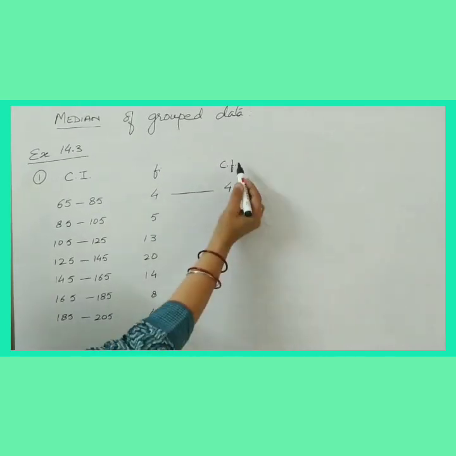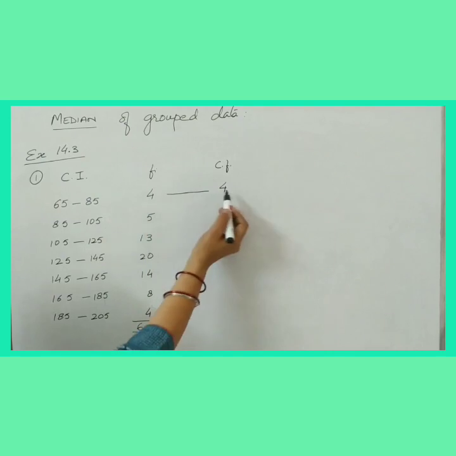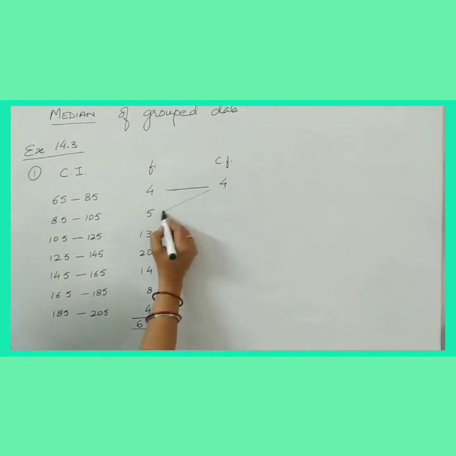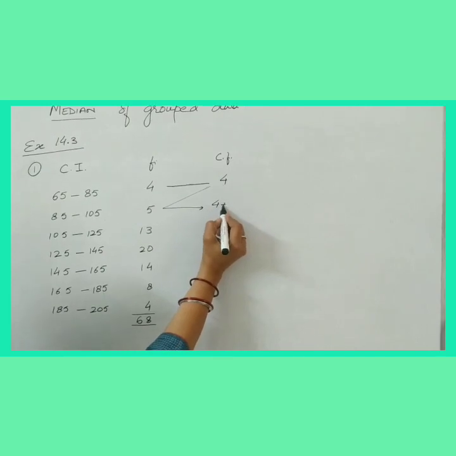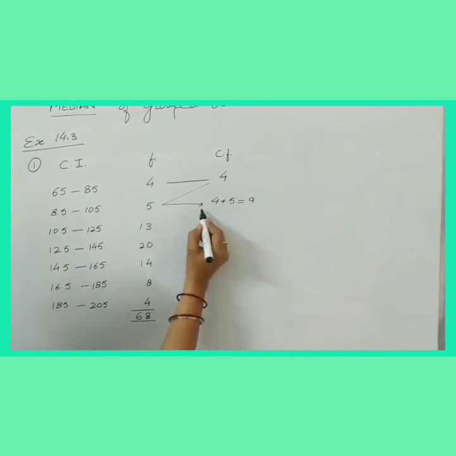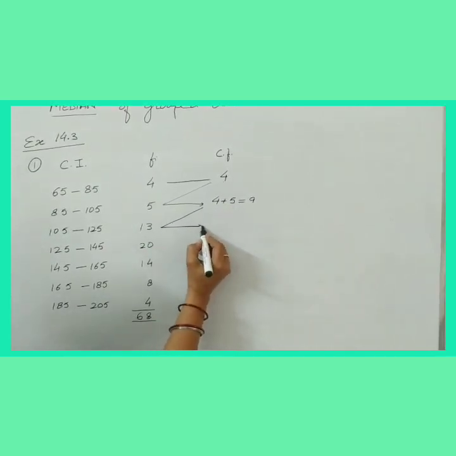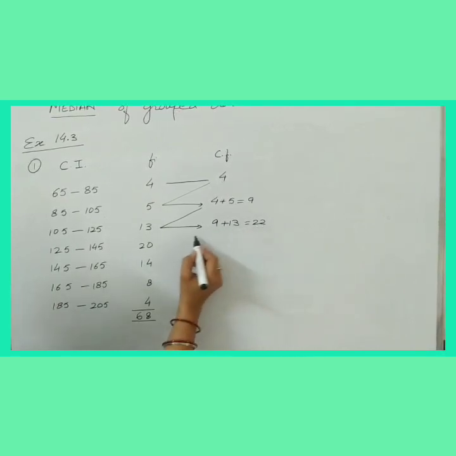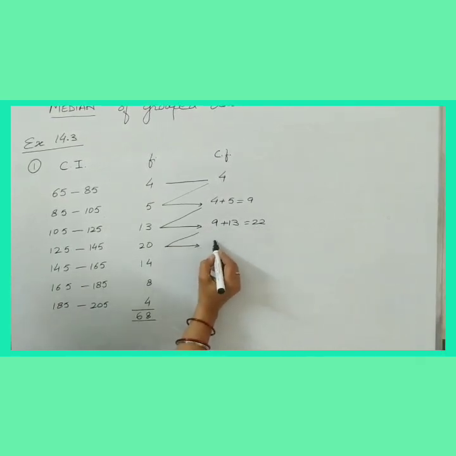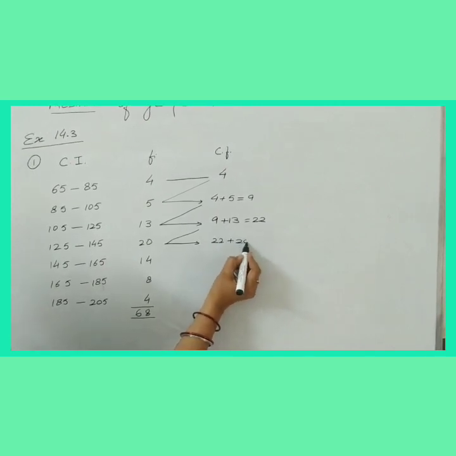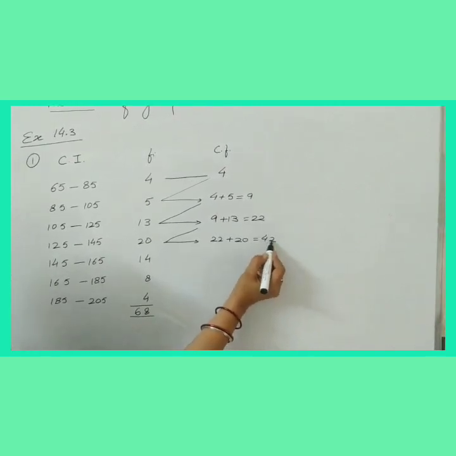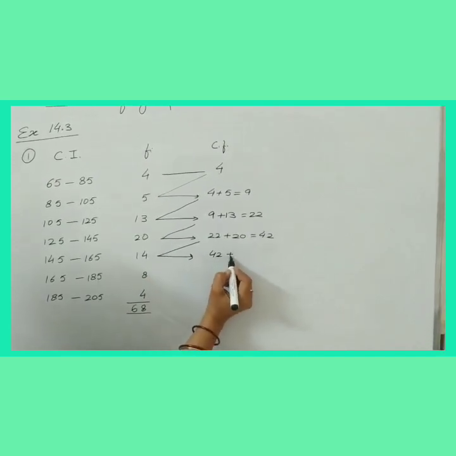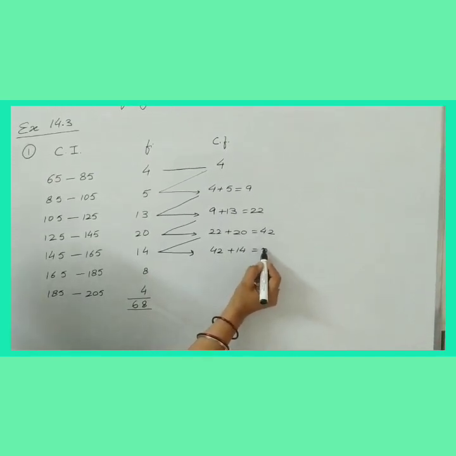The first frequency and cumulative frequency for the first class interval always remain the same. Now in this 4, I'll add 5. So 4 plus 5 is equal to 9. Then in this 9, I'll add another frequency. 9 plus 13 is 22. Then 22 plus 20 is 42. Similarly, in 42, I'll add 14. 42 plus 14 is 56.